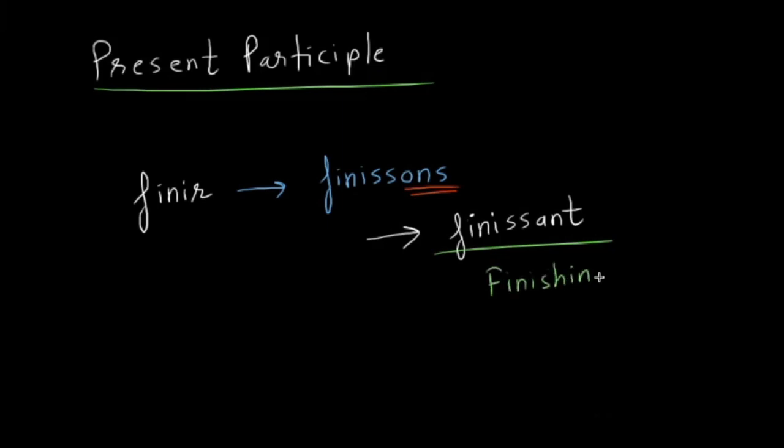Okay. Now, today we are going to start our discussion with something called the perfect participle. So we have the third cousin of these participle brothers. How is it constructed?